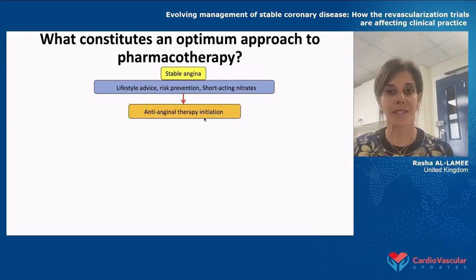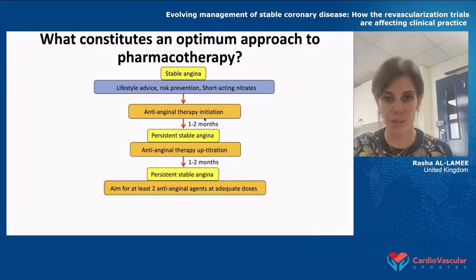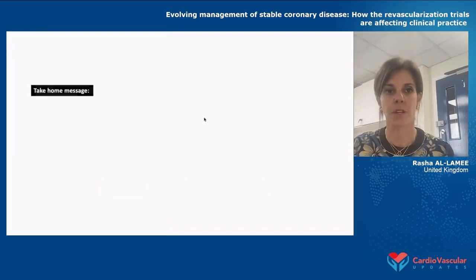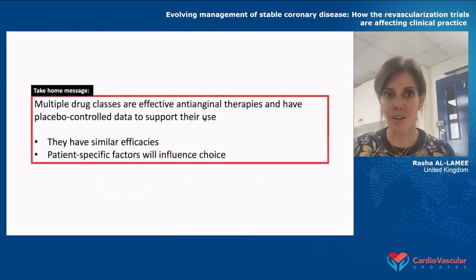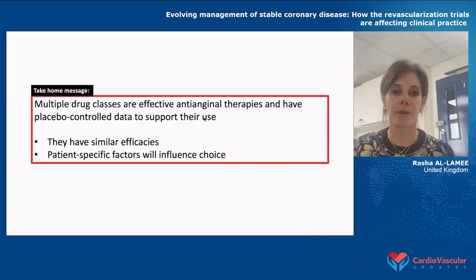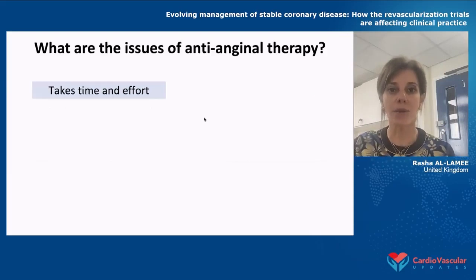They then come in for anti-anginal therapy initiation, and then you gradually, over a period of 3 to 6 months, have multiple stops at which you see them and up-titrate or introduce new anti-anginal agents before finally considering revascularization. So our take-home message for medical therapy would be that there are multiple drug classes, that they're all relatively effective in reducing symptoms and improving quality of life, but that patient-specific factors will influence which one you give them.